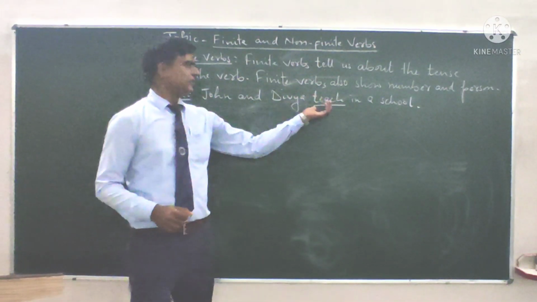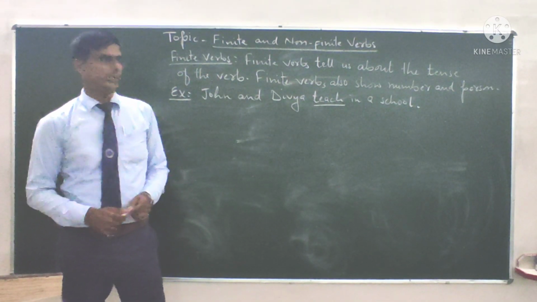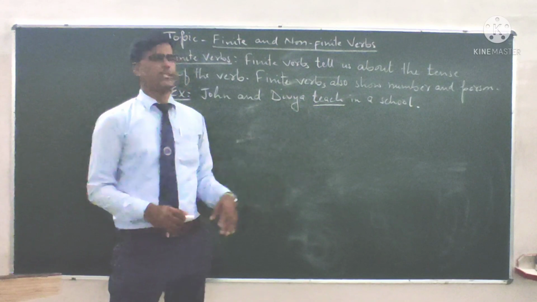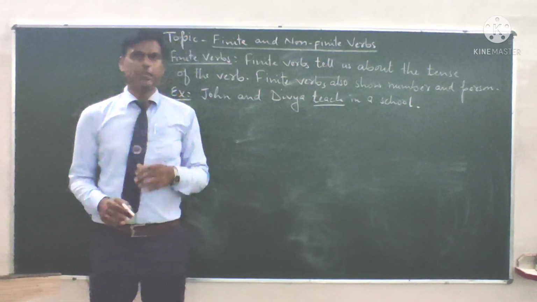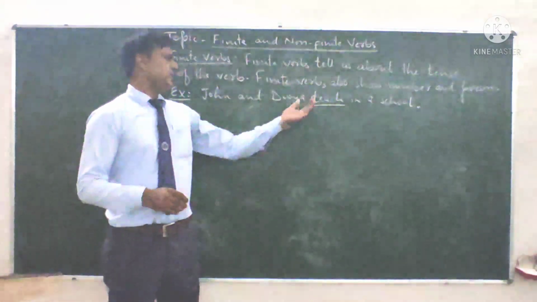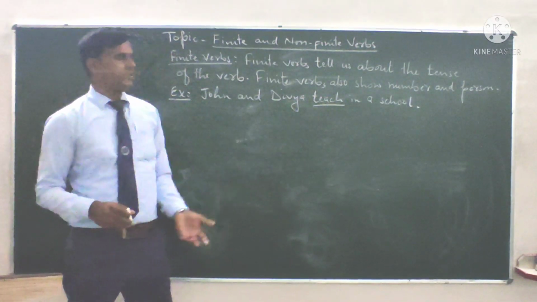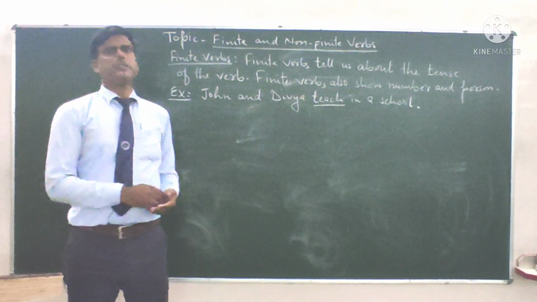This tells us the tense of the sentence. The tense is simple present tense. It changes according to the subject, according to the number, according to the person, according to the tense. The finite verb changes itself according to the number, person and tense.